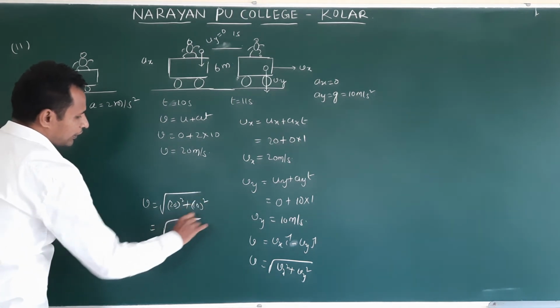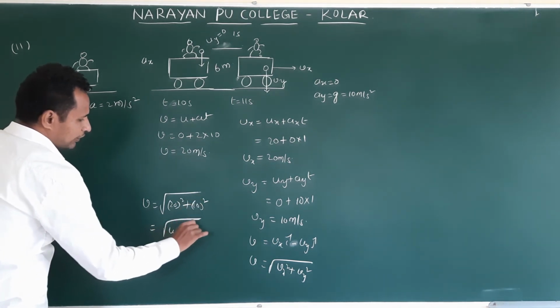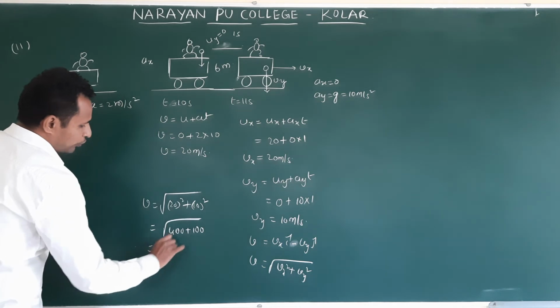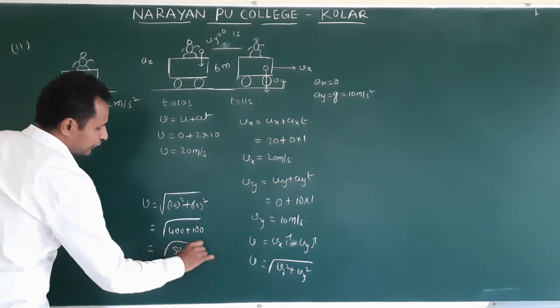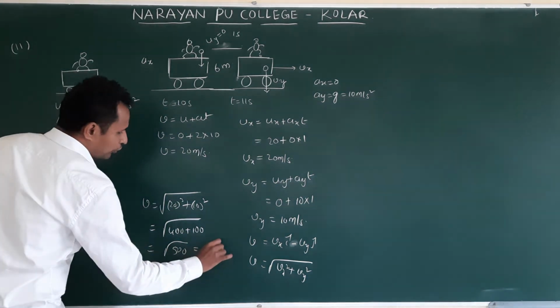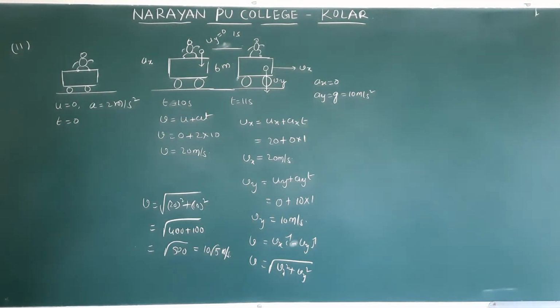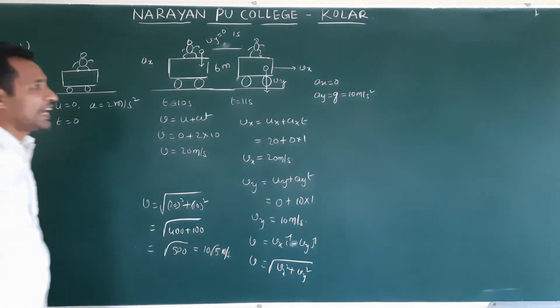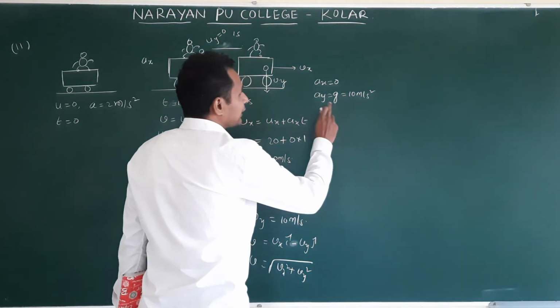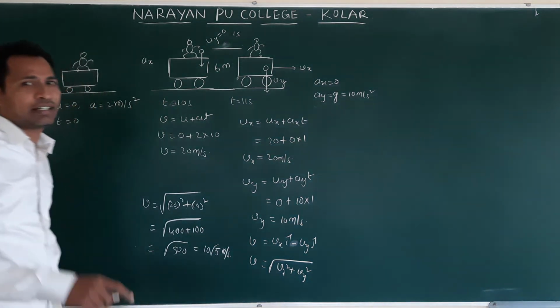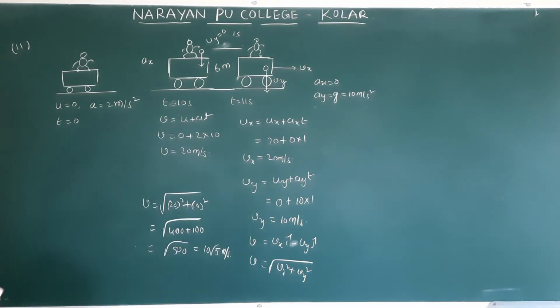Then this will be 400 plus 100. Then root 500. This we can write as 10 root 5 meter per second. This is the velocity at the 11th second. What is the acceleration at the 11th second? 10 meter per second square along the y direction.